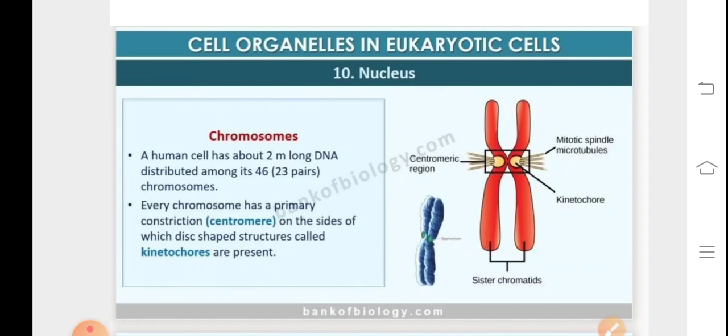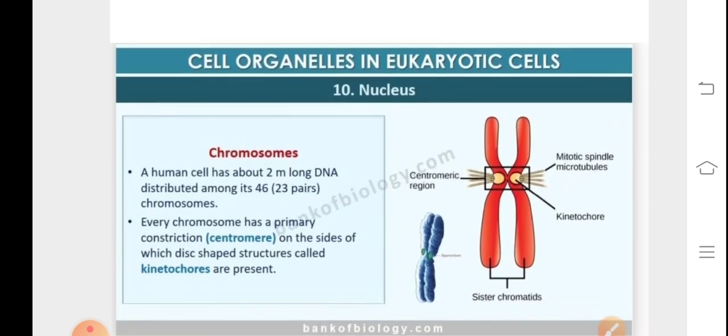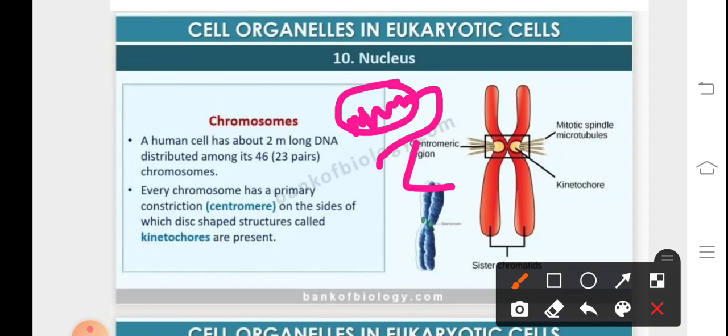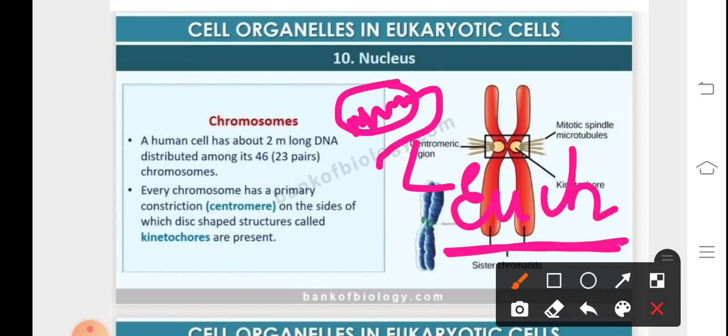The chromosome is basically present in the form of chromatin material, which comprises the heterochromatin and the euchromatin region. So if we talk about chromatin, it consists of a condensed part and a part which is loosely arranged. This condensed or tightly packed part is the heterochromatin, which is darkly stained. And this part, which is loosely packed and lightly stained, is called the euchromatin part, which is also the active part.